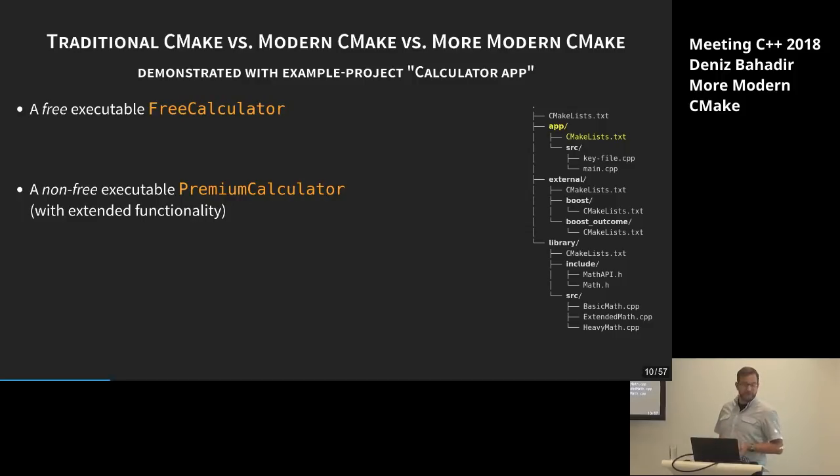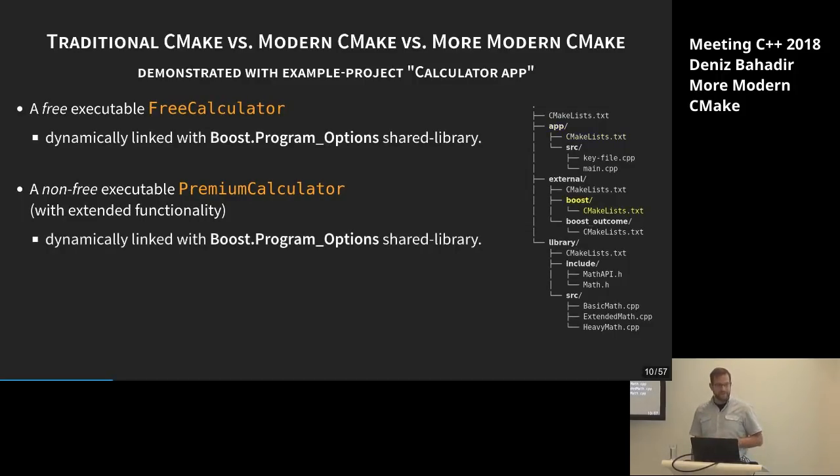Both of them need dependencies, and both of them have a dependency on Boost program options to successfully parse the command line. And the targets for Boost, or this information where you can find the Boost libraries, that's coming from the external Boost subdirectory, and it's defined there in the CMakeLists.txt file.